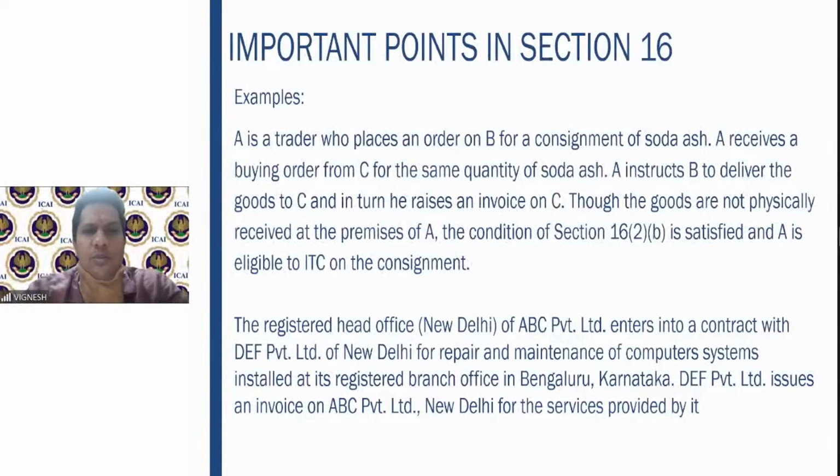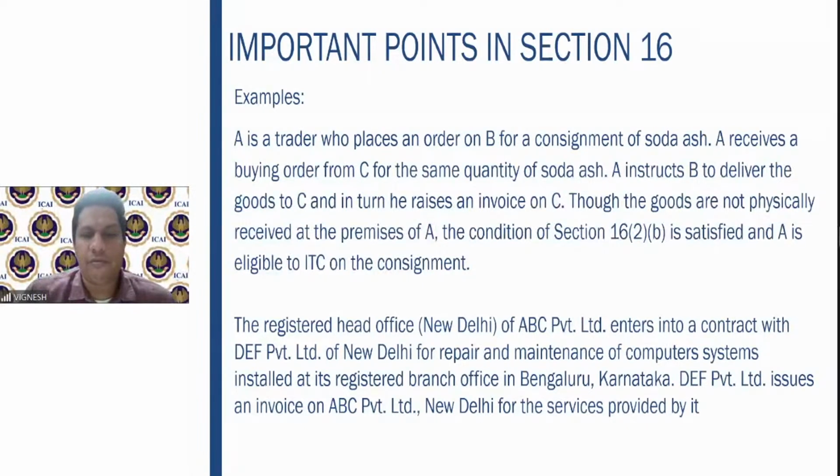A is a trader who places an order on B for a consignment of soda ash. A receives a buying order from C for the same quantity of soda ash. A instructs B to deliver the goods to C and he raises an invoice on C. So if you see here, though it is not physically received at the premises of A, the condition is satisfied and A is eligible to claim the ITC on the consignment.